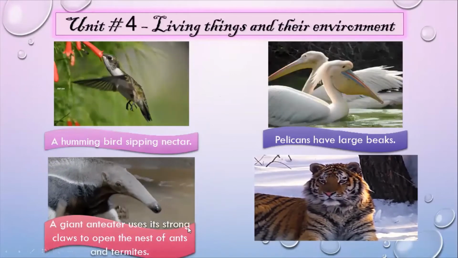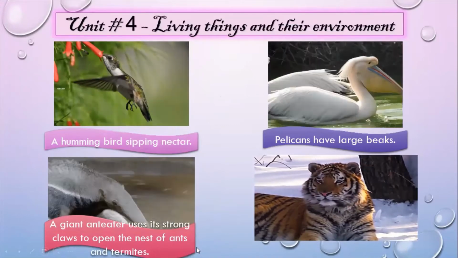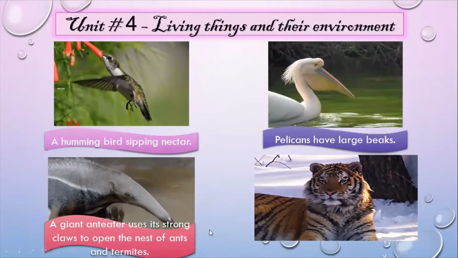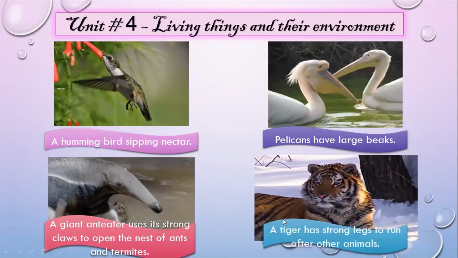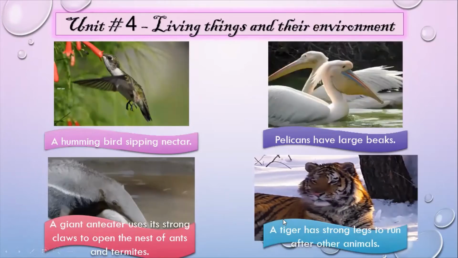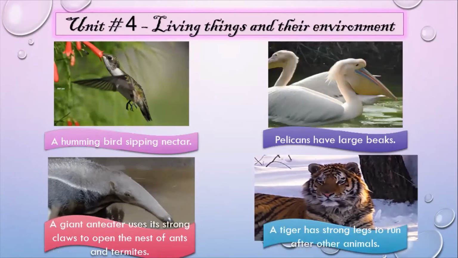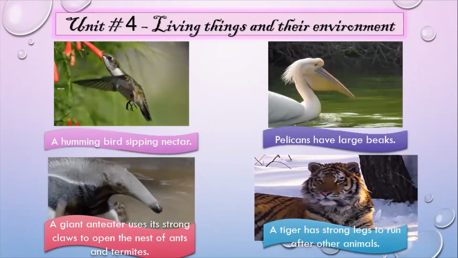A giant anteater uses its strong claws to open a nest of ants and termites, as well as a tiger has strong legs to run after other animals. It uses its strong claws and teeth to catch and eat other animals.